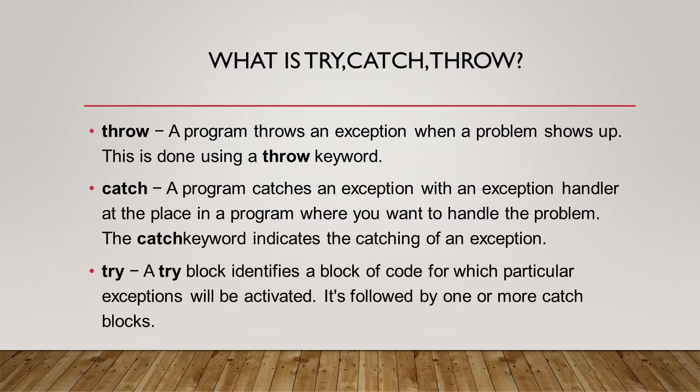Now we will see try. A try block identifies a block of code for which particular exceptions will be activated. It's followed by one or more catch blocks. Our program is actually written in a try block, and the try block throws an exception, and this exception is caught in a catch block by using the catch keyword.